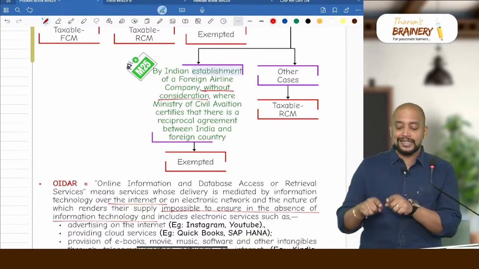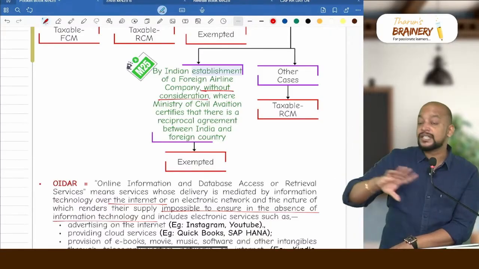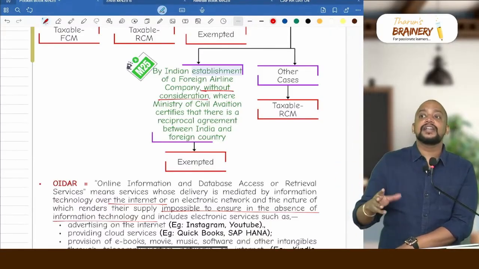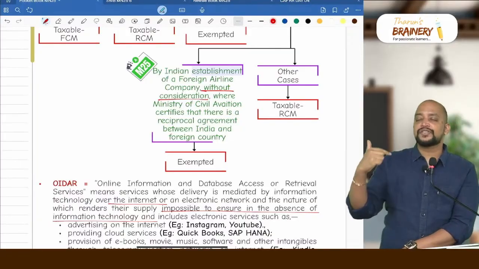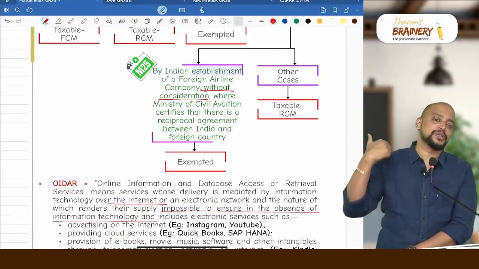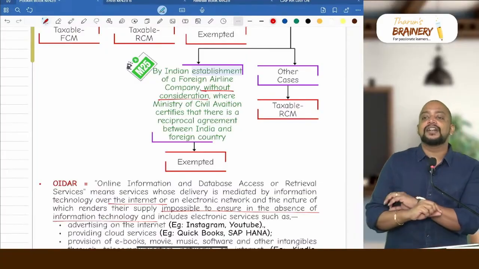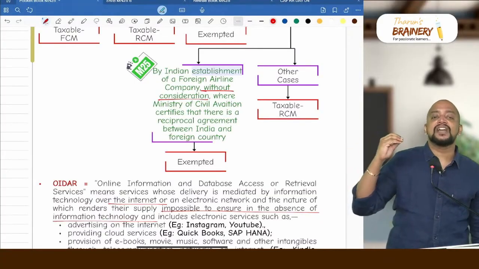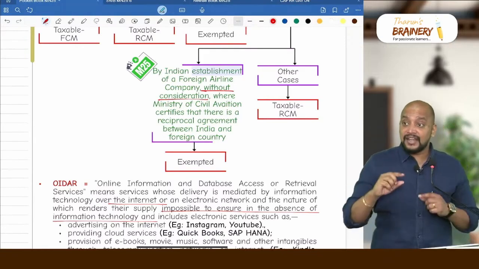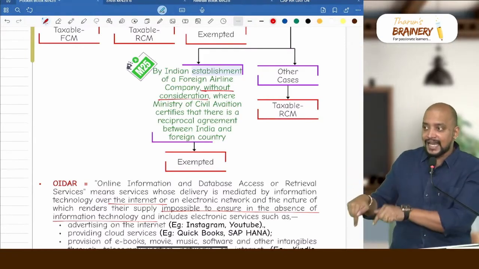So Singapore Airlines is having a branch in India, importing services from their head office without consideration, and even though it is supply under 7(1)(c), because import of service from a related person or other establishment located outside India, even though it is supply under 7(1)(c), it will be exempted, provided the Ministry of Civil Aviation certifies that there is a foreign establishment of an Indian airline company.